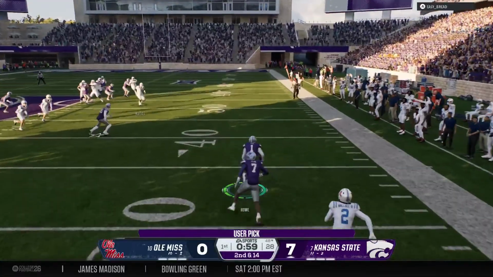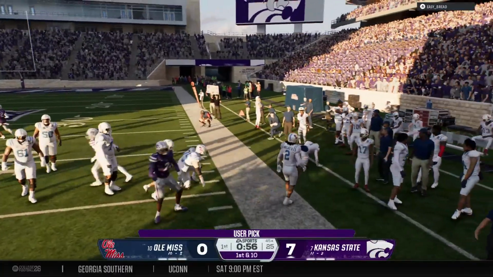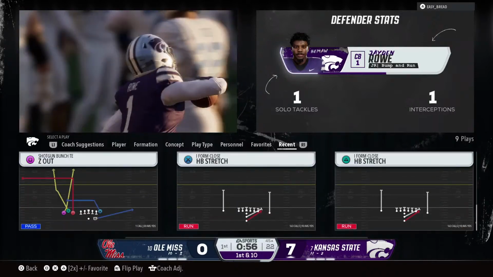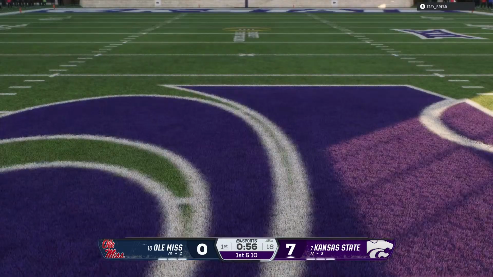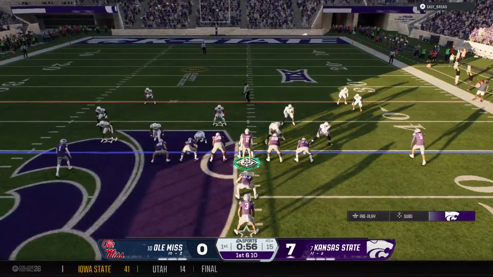Fires it to the wideout. And it's intercepted. He stepped in front of that bullet. He's bringing it back. And he steps out of bounds after the great pick. Solid return to set up his offense. That offensive coordinator is going to have some choice words for his quarterback over the phone on the sideline after that throw. You have to be more careful with the football.